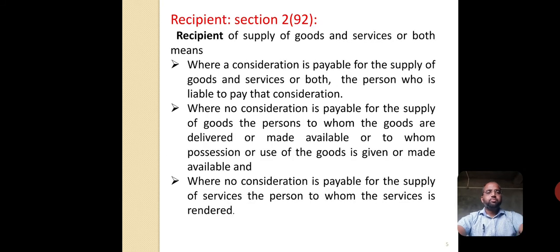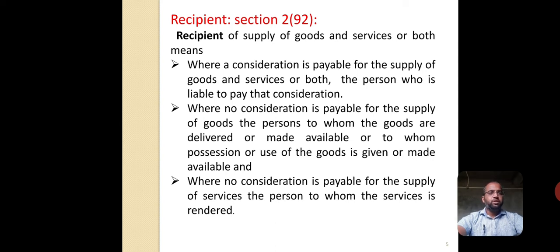Then, as per Section 2, subsection 92, who is to be considered as the recipient? The recipient of supply of goods and services or both means, where a consideration is payable for the supply of goods and services or both, the person who is liable to pay that consideration.